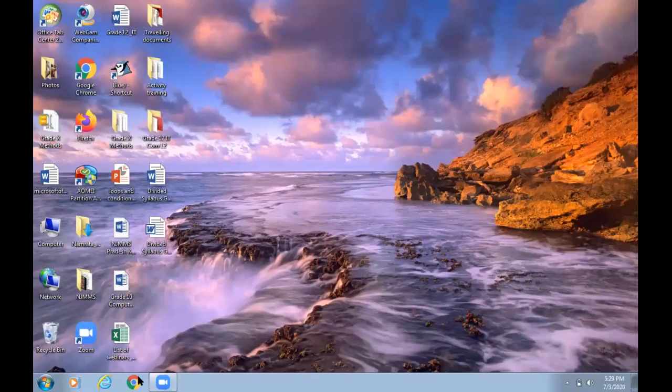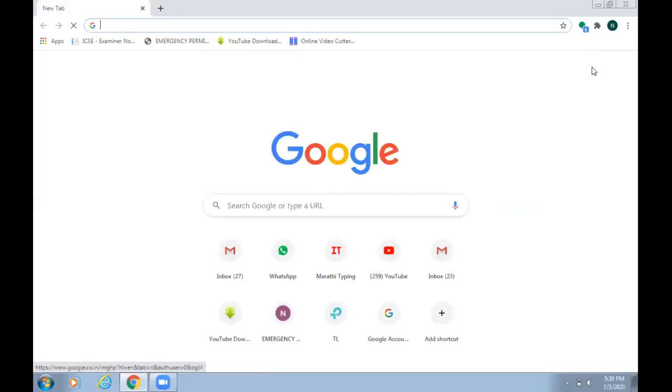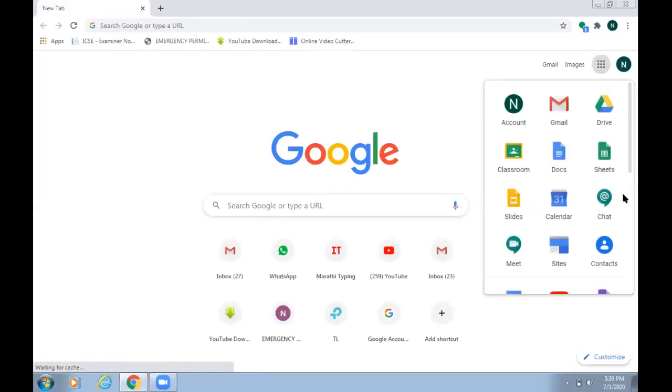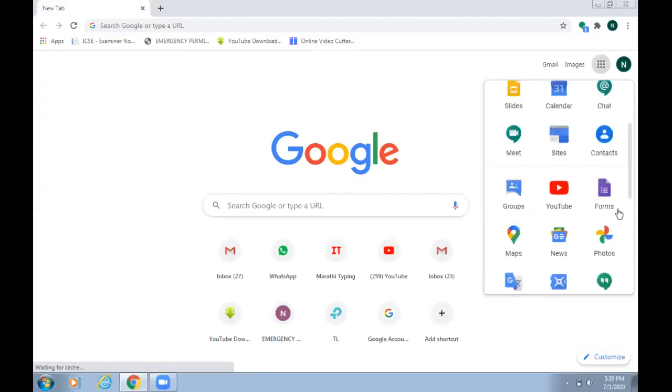Google Form is again linked with our email ID. So you have to log in to the Gmail account. Again, you need to click on these dots. Now you can see here Google Forms. So I will click on it.